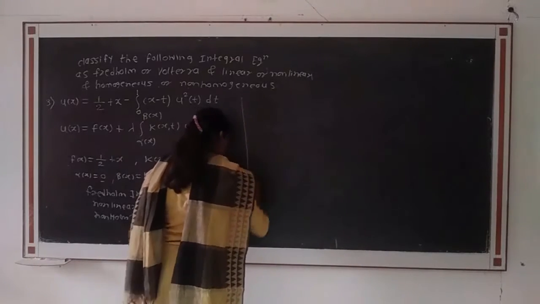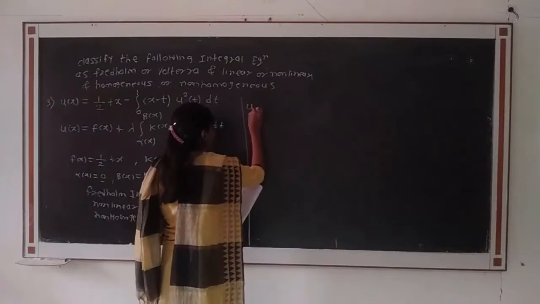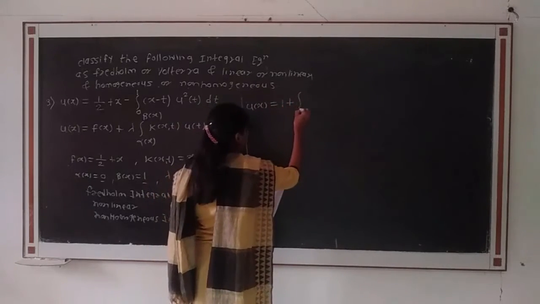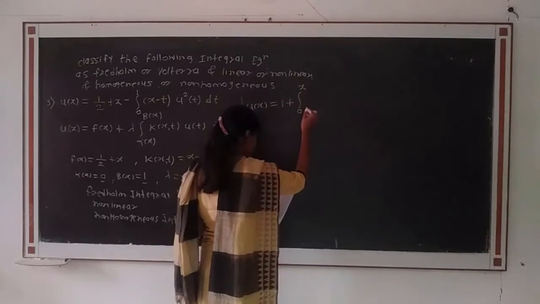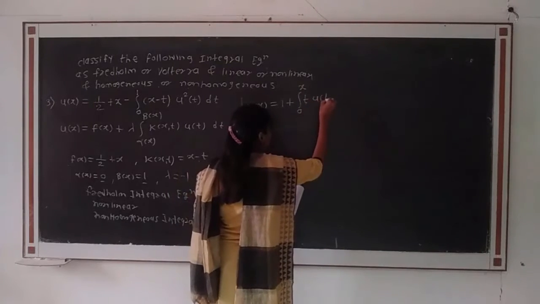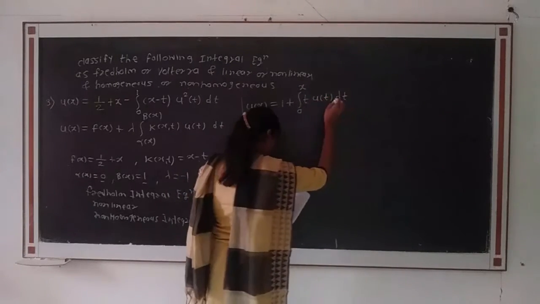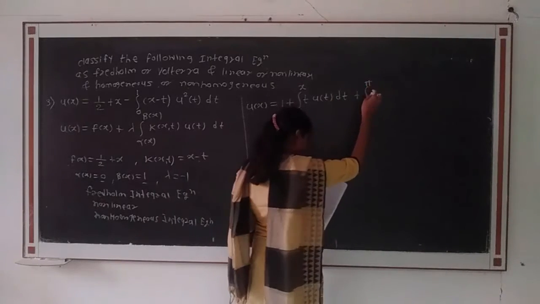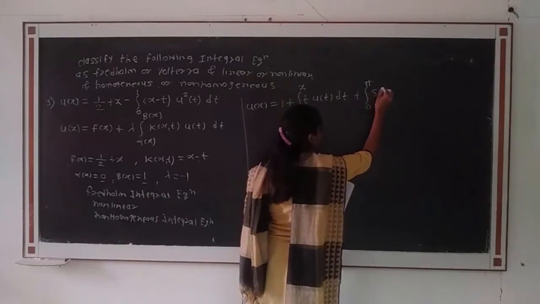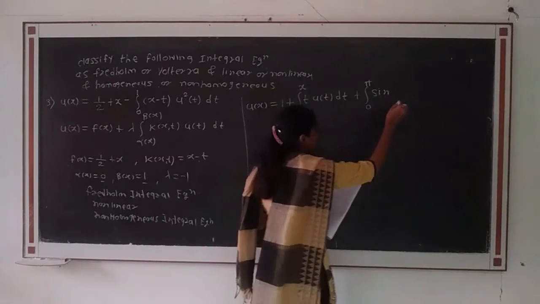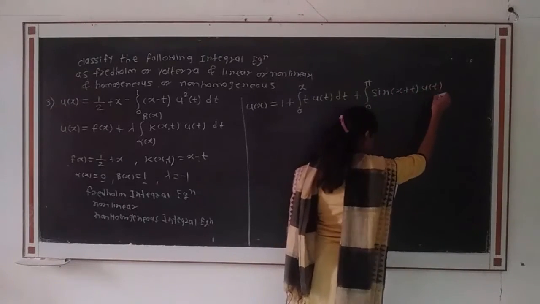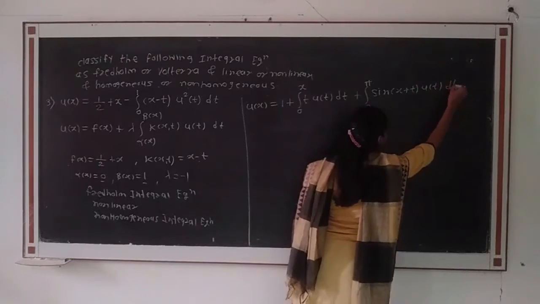u of x is equal to 1 plus integration from 0 to x of t into u of t dt plus integration from 0 to pi of sine of x plus t into u of t dt.